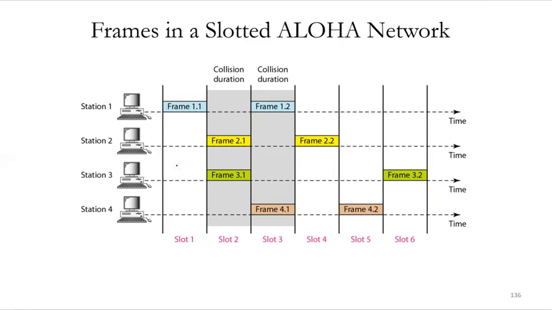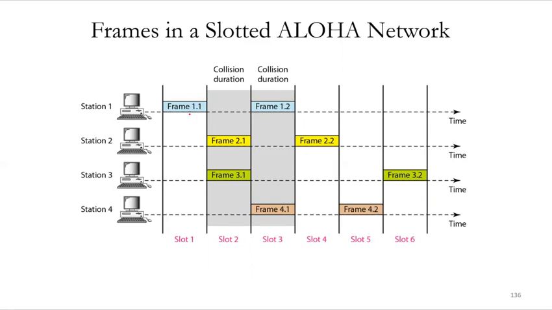Because the station is allowed to send only at the beginning of the synchronized time slot, if a station misses the moment, it must wait until the beginning of the next time slot. So suppose station 1 was supposed to send at slot 1, and if it did not send at slot 1, then it will have to wait for slot 2. It cannot send in the middle.